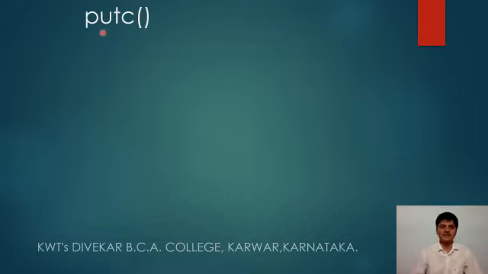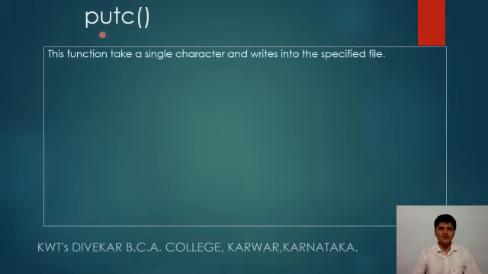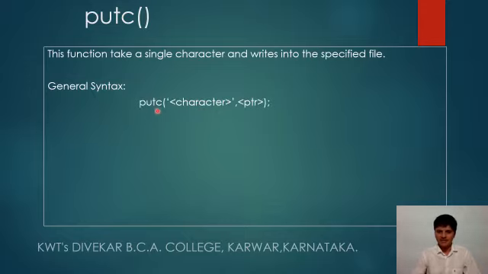Now we'll see more on putc. This putc function takes a single character and writes it into the specified file. The general syntax is like this: putc, then the character which is to be inserted in the file, and then the file pointer. Here putc takes 2 parameters.